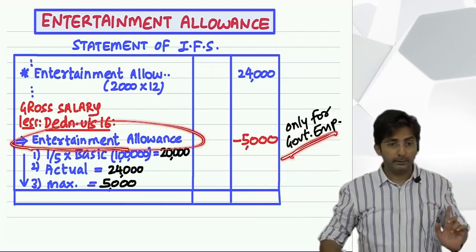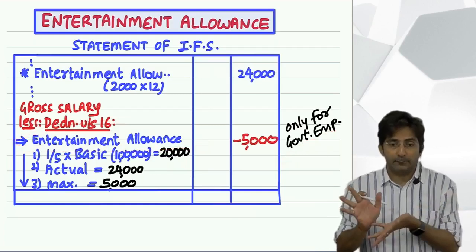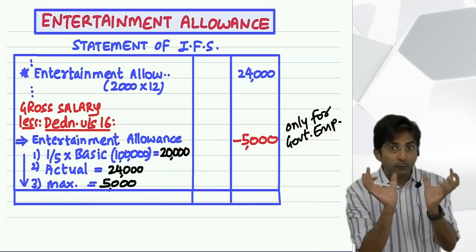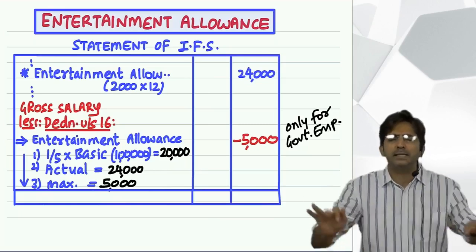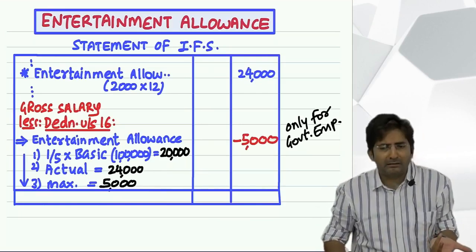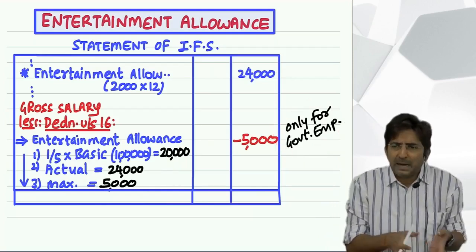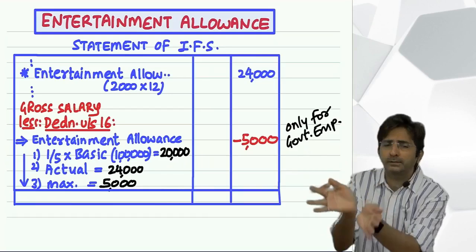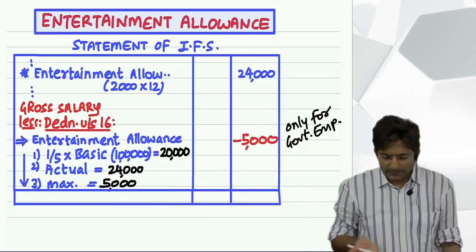Government employee, then there is a formula, and the formula has got no sense. At least in the HRA formula there was some sense. Rent paid minus 10%. So we were measuring what is the burden on him. Here 1/5, actual 5,000. Completely nonsense. Even if it would have been sensible, why only for government employee? Why not for private sector? Here it looks like clear partiality. Because the rules are made by government, they are favoring their government employees. And all private sector, taxable. So it is all funny.